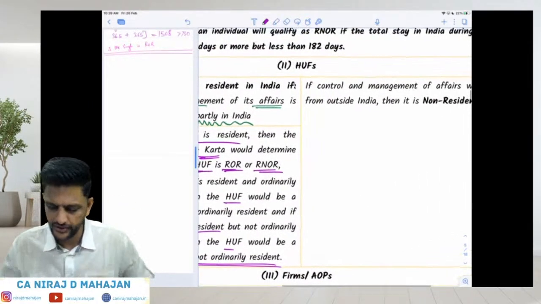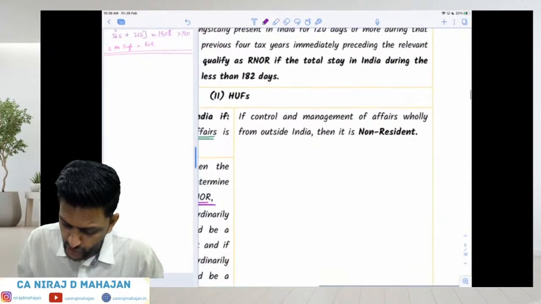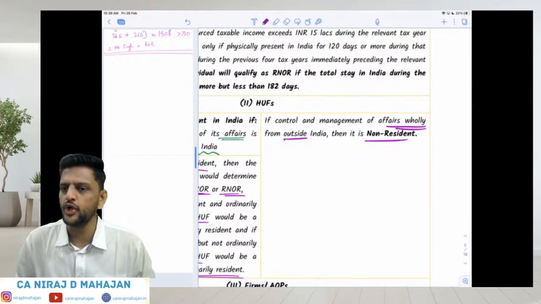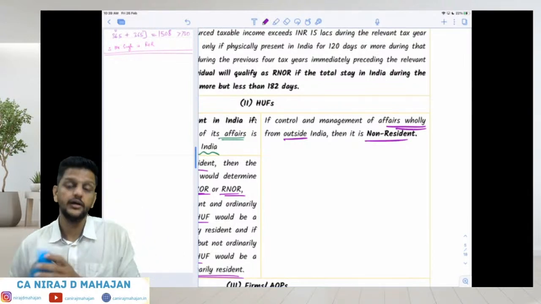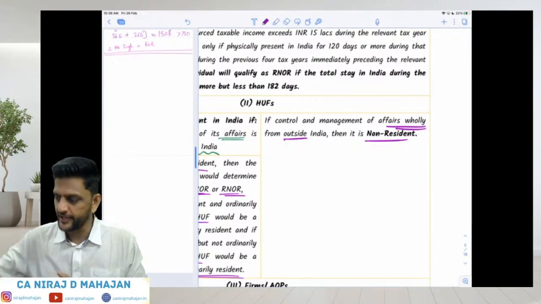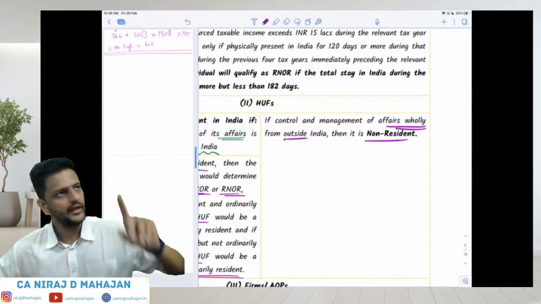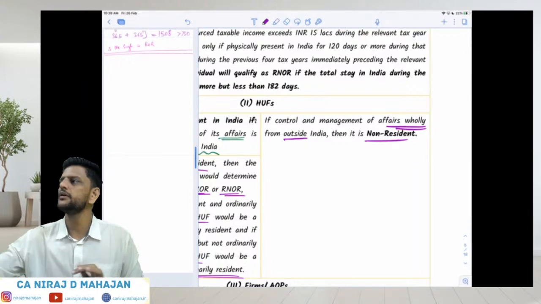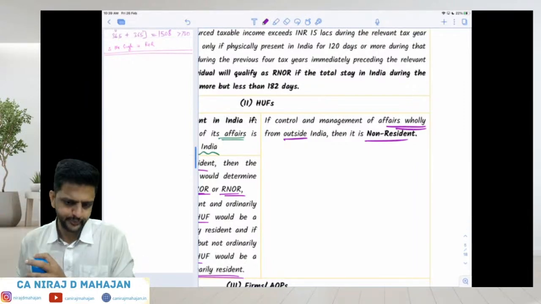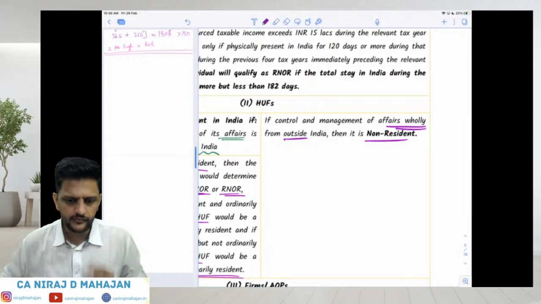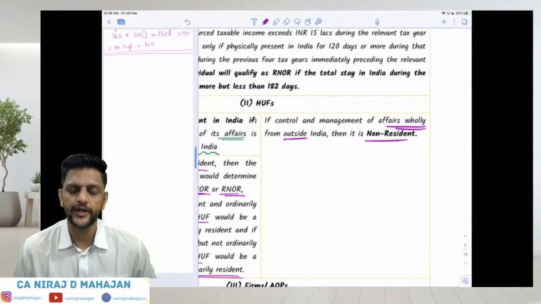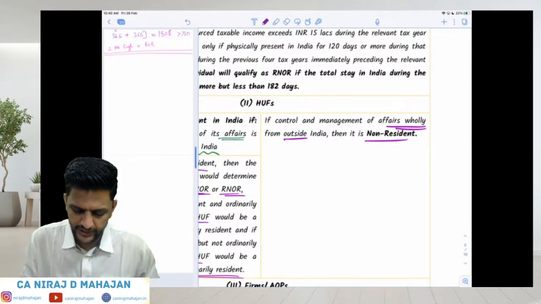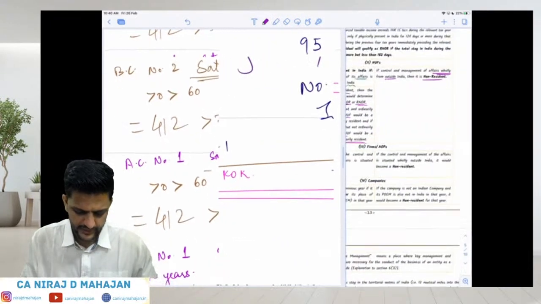But if HUF's control and management is wholly outside India, then the HUF is non-resident. Over there, you will not even check Karta's residential status. So the opposite case is very much possible, that HUF is non-resident but Karta may be ROR. So first and foremost for HUF, you will always check the control and management of the HUF, where it is, in India or outside India. Clear?